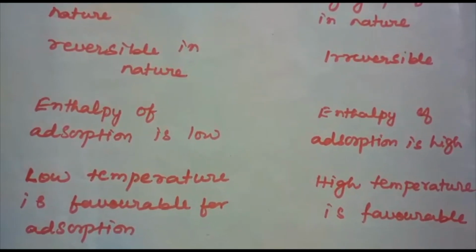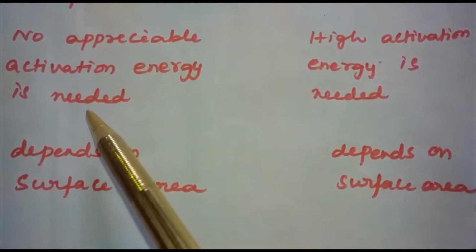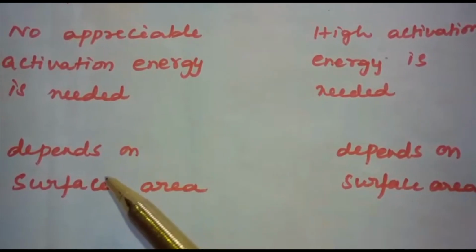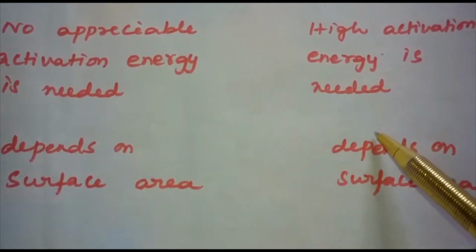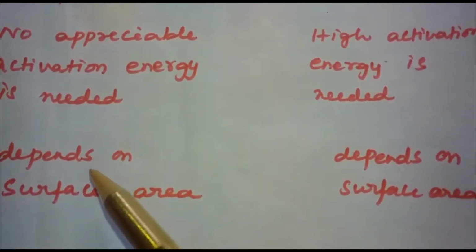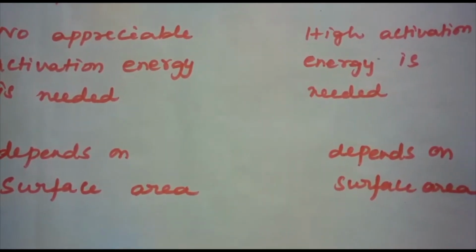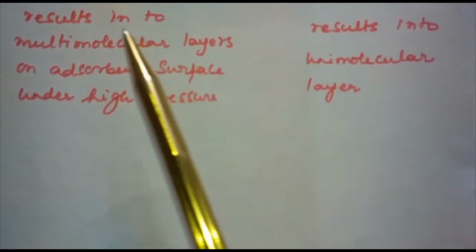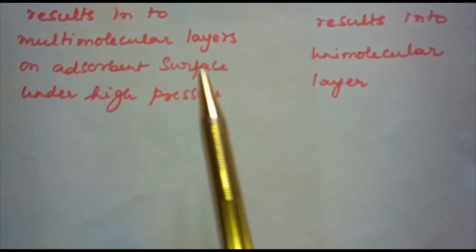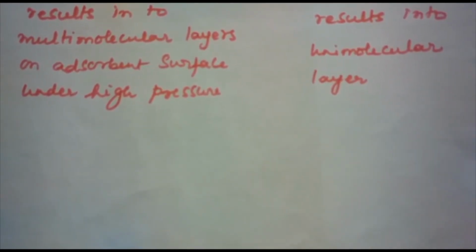For adsorption, no appreciable activation energy is needed in physisorption. High activation energy is needed in chemisorption. Both physisorption as well as chemisorption increase with increase in surface area. That means both depend on surface area. Physisorption results in multimolecular layers on the adsorbent surface under high pressure, whereas chemisorption results in a unimolecular layer.